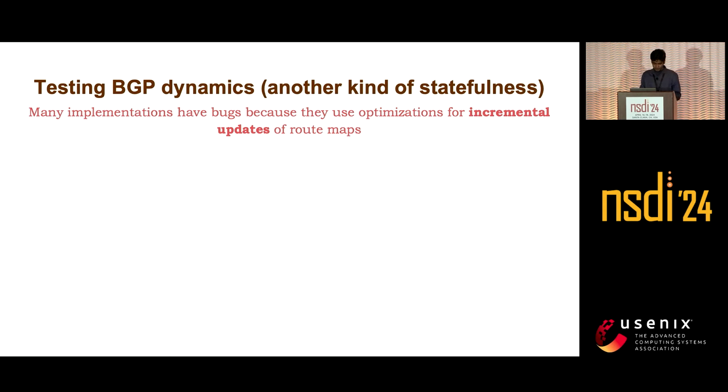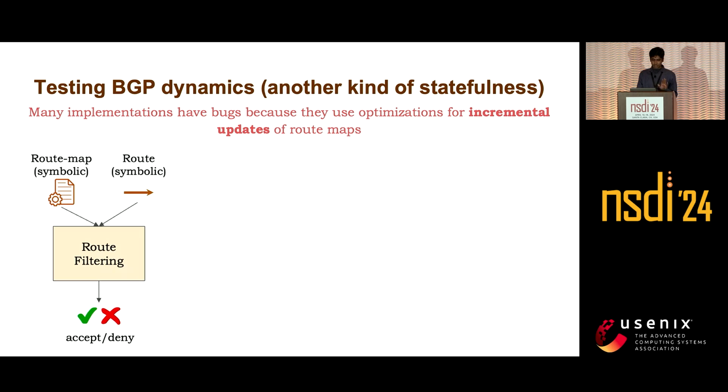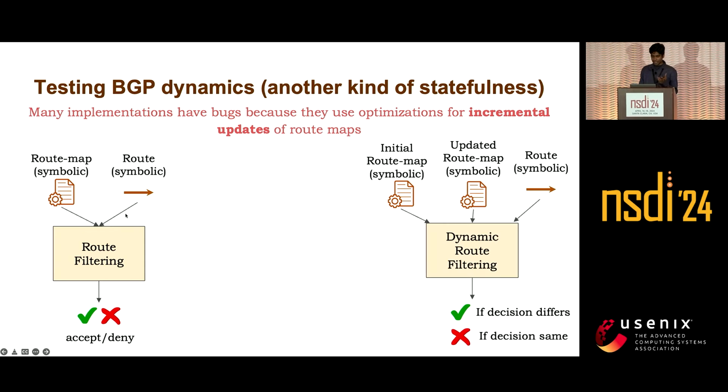Let's discuss that. Just to remind you, this is the normal route filtering, where we have a symbolic route map, a symbolic route, and the route filtering model gives us accept or deny. If we run the symbolic execution, it will give us these symbolic inputs. Now how does dynamic route filtering differ from normal route filtering?